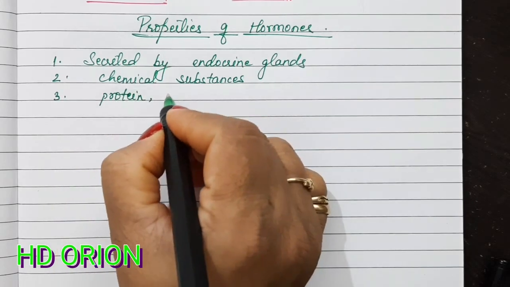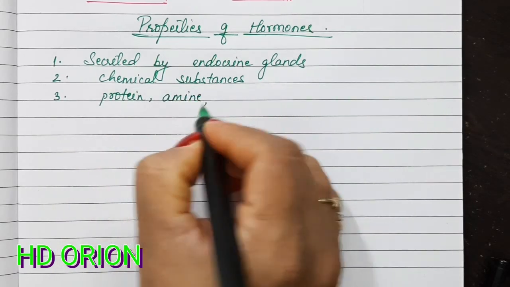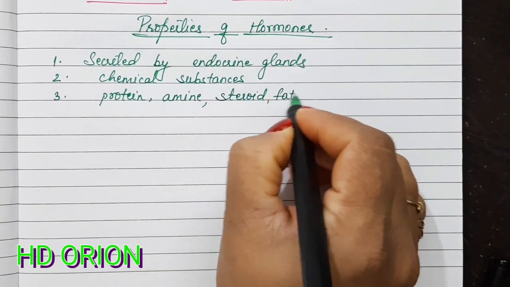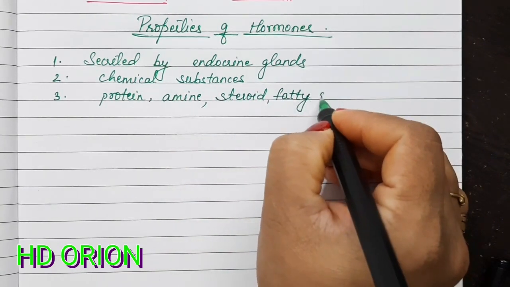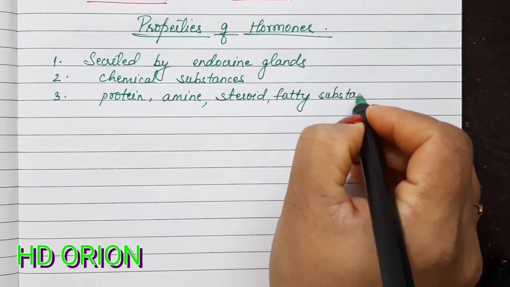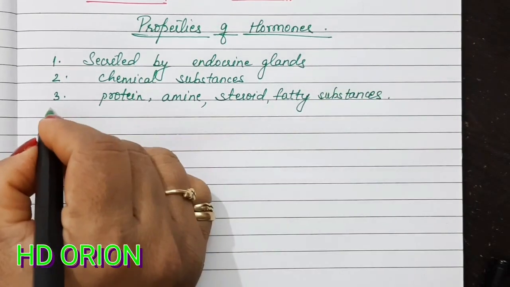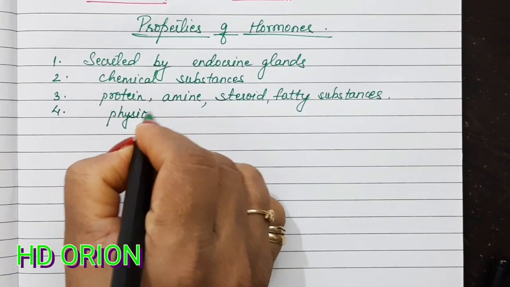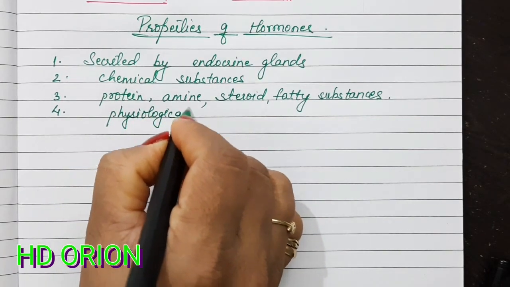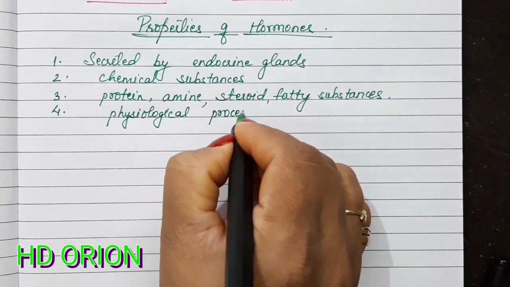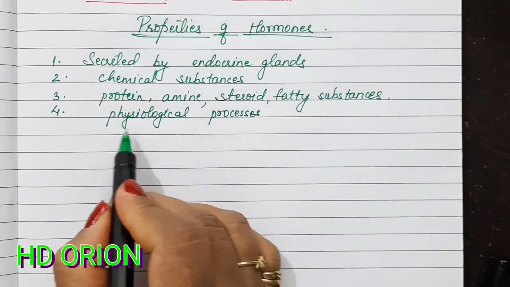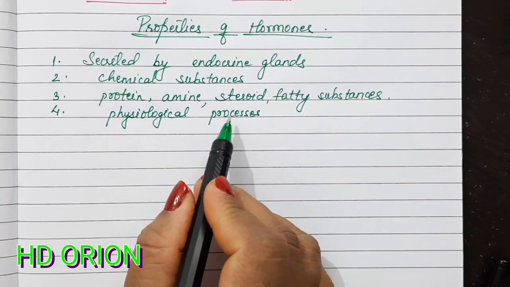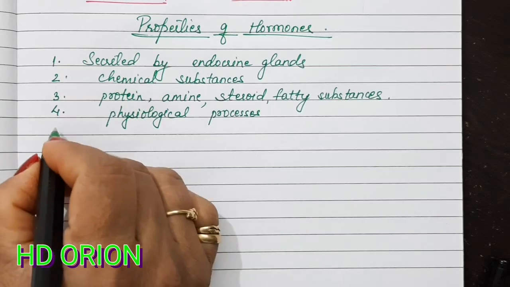They can be protein, they can be amine, can be steroid or fatty substances. They actually regulate the physiological processes. We have many physiological processes going on in the body, and these physiological processes are governed by the hormones.